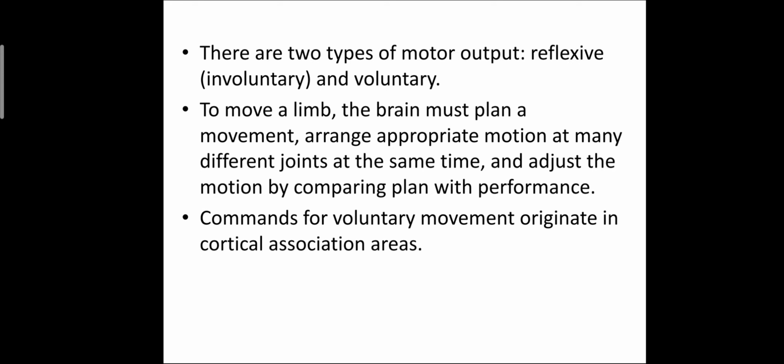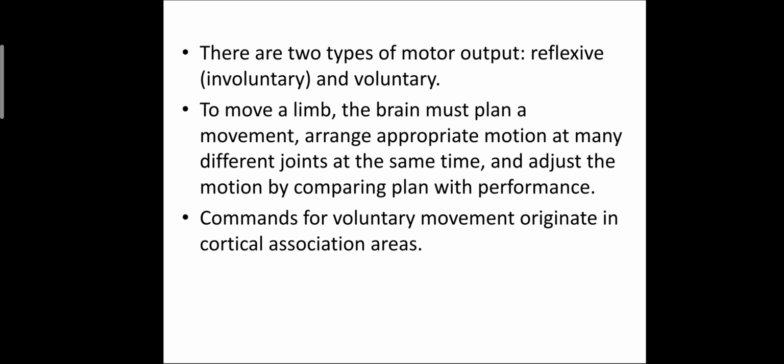There are two types of motor output: voluntary and involuntary, reflexive and voluntary. When we make a limb movement, at that time the brain must plan the movement, arrange appropriate motion at many different joints at the same time, and adjust the motion by comparing the plan with the performance.